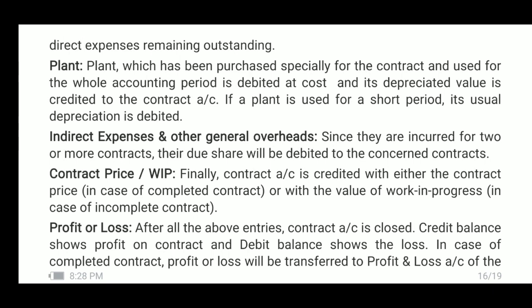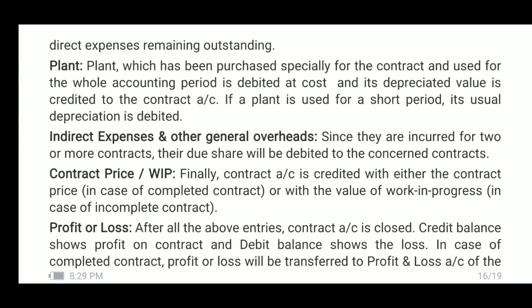Then, in such a case, cost of the plant will not be included on the debit side, but directly the depreciation is computed by taking into account the period for which it is used. Such depreciation is directly debited to contract account. This is how the depreciation of plant is taken into account.